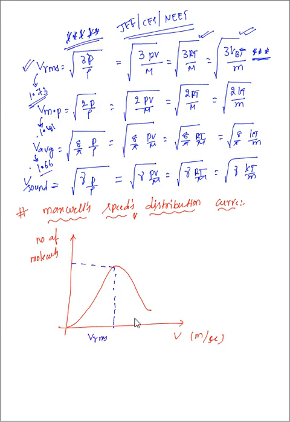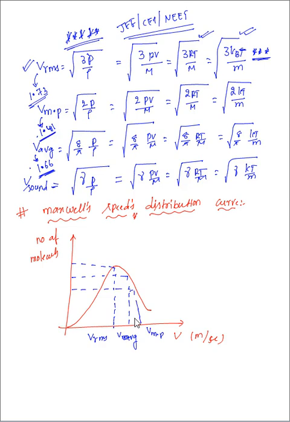1.6 is the second greatest one. So the second one you will get like this. So 1.6 you will get here. This is called what? V most probable. No, V average you will get. 1.66 is nothing but V most probable is nothing but the final one, what? No, V most probable we got it. So the third one we are going to represent like this. So the least, who is having, means V most probable we are having.